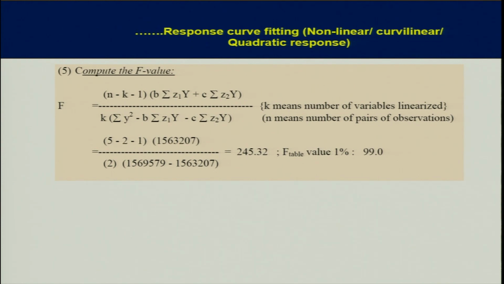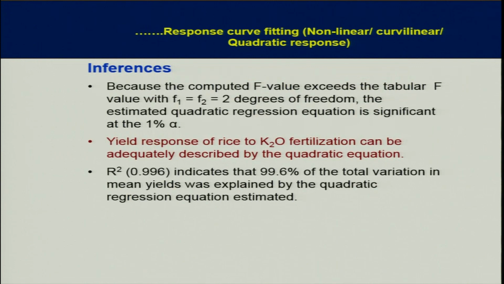Once it has been proved statistically that it is a quadratic equation, we can apply some economic principle to it to find out the optimum dose of the fertilizer. Because the computed F value exceeds the tabular F value at F1 equal to F2 equal to 2 degrees of freedom, the estimated quadratic regression equation is significant even at the 1% level of significance.